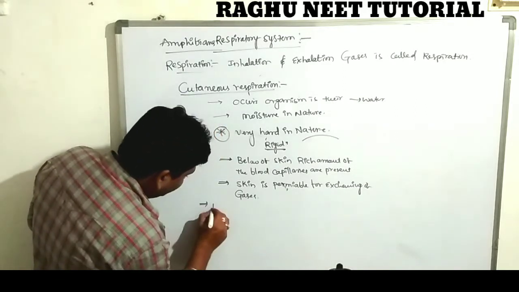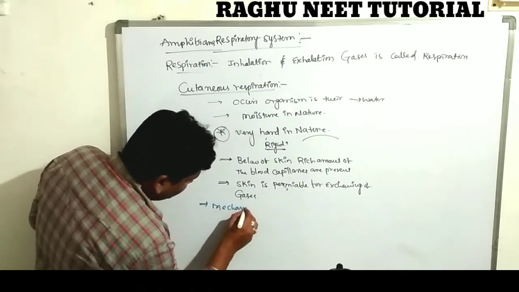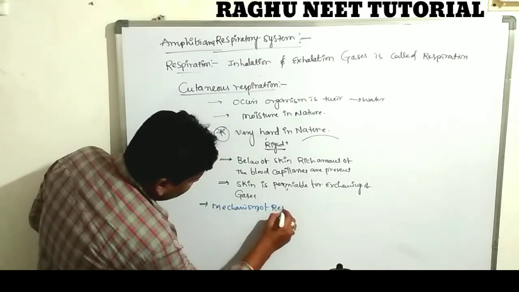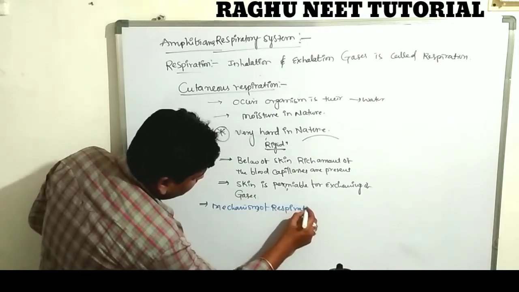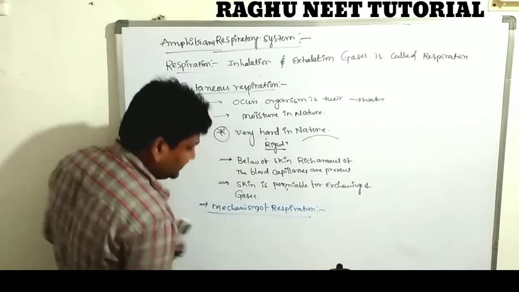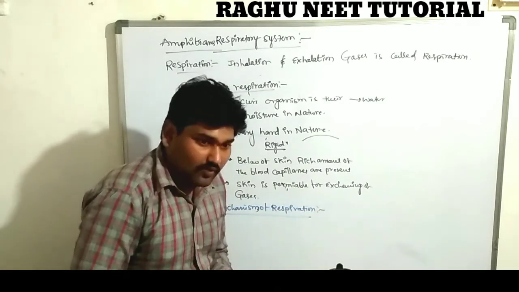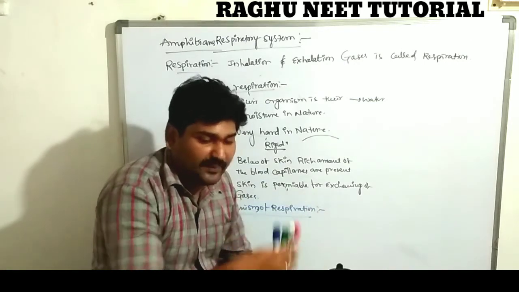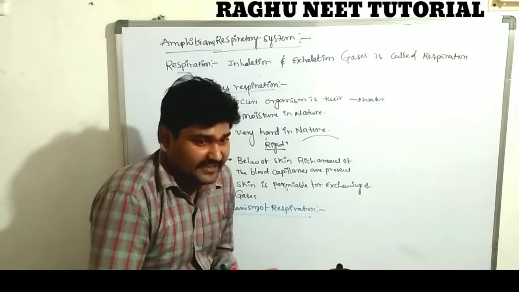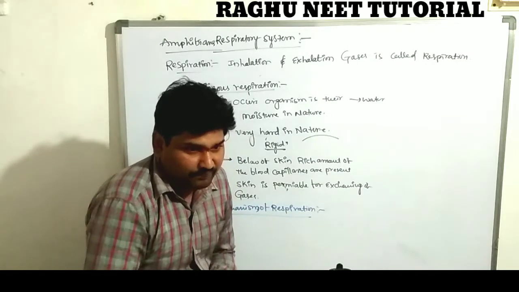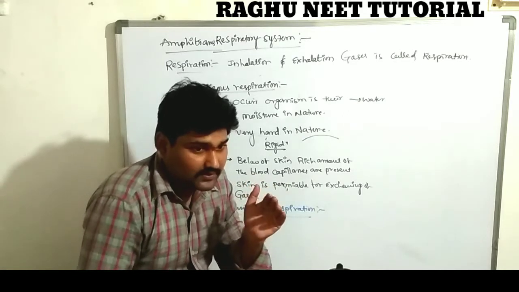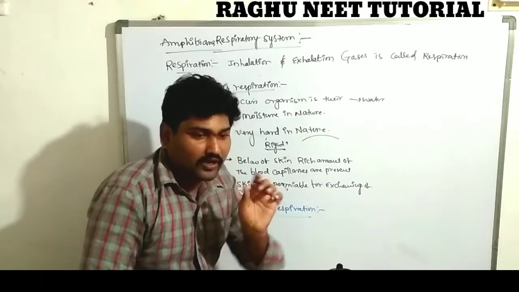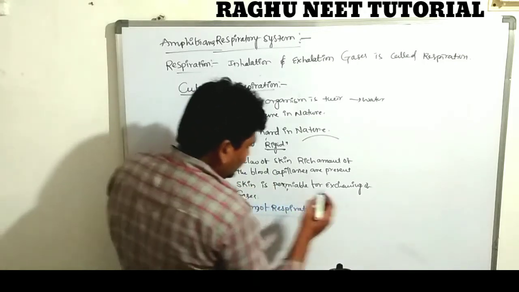Second one is the mechanism of respiration. Yes, the amphibian is in an aquatic condition, so the body is completely wet, moist in condition. The skin is very rigid and contains many bulges and many depressions, like this. This is the amphibian skin.